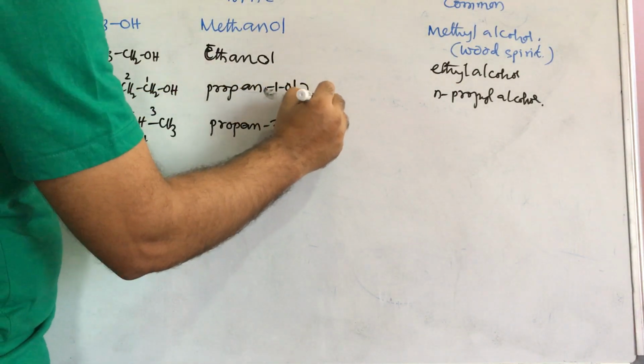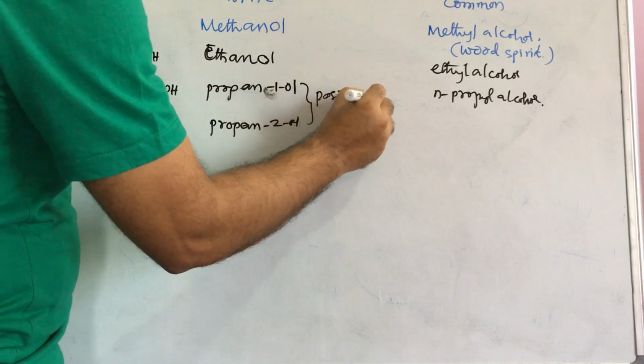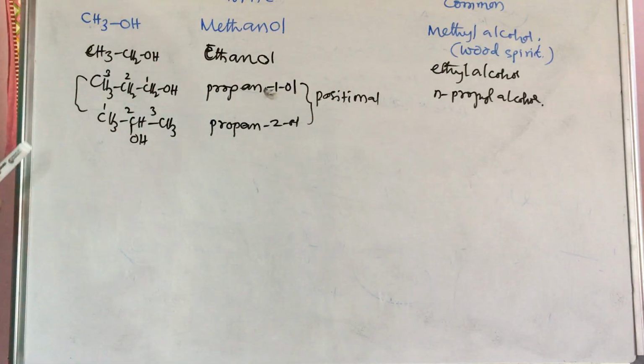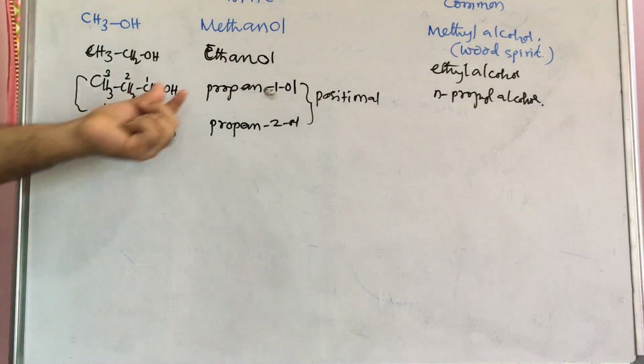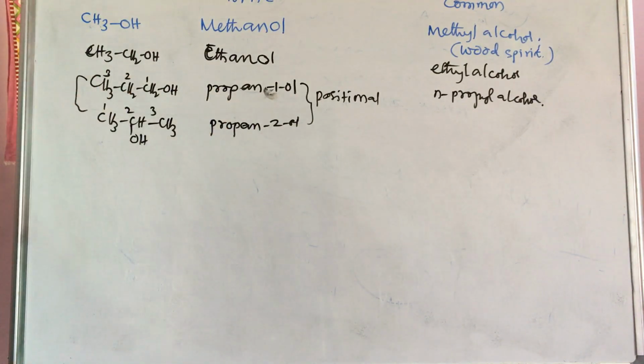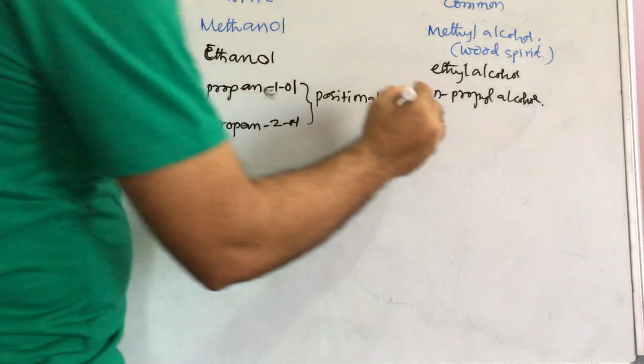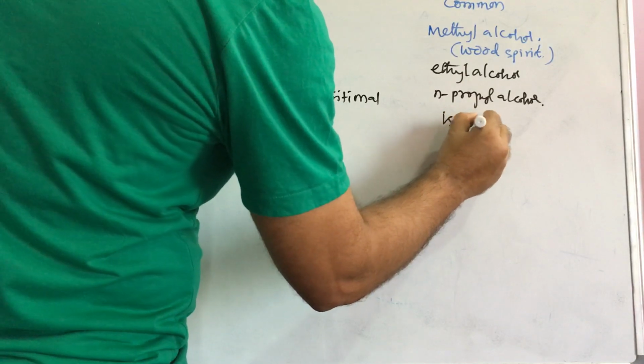These two are which one? Positional isomers. If the number changes and the root word is the same, then automatically it is a positional isomer. Then it is called isopropyl alcohol.